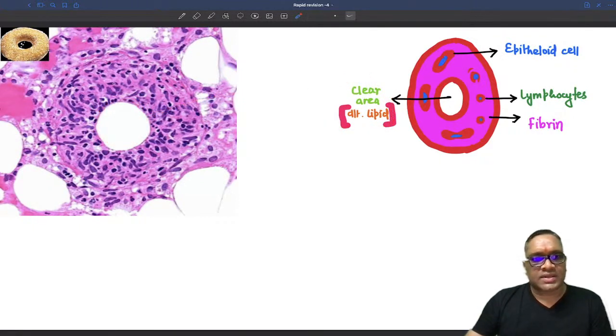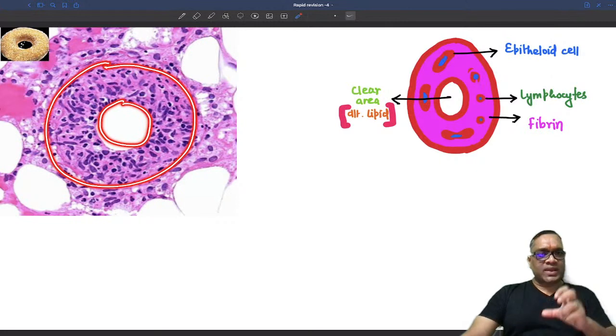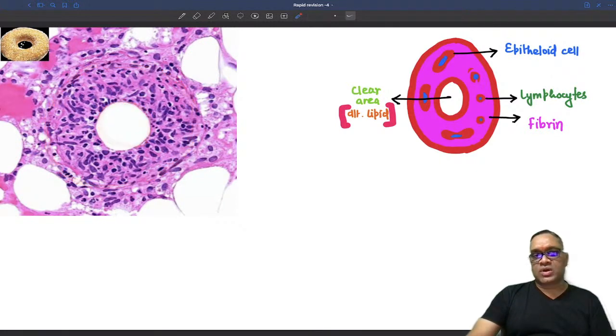And then you can see there is an inner ring and an outer ring, right? So these are the inner and outer rings. That is why it is also called donut granuloma, because it resembles a donut. Can you see this? There is a picture here which I am showing you, donut, right? So this is the fibrin ring granuloma or donut granuloma, because in this ring you can notice pink material, which is fibrin, and these are epithelioid cells. Can you see, the elongated cells are epithelioid cells, and all these round cells are lymphocytic infiltrate.